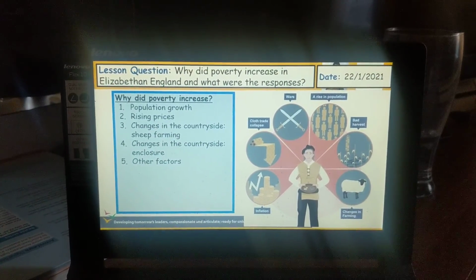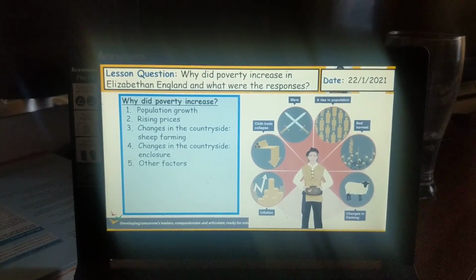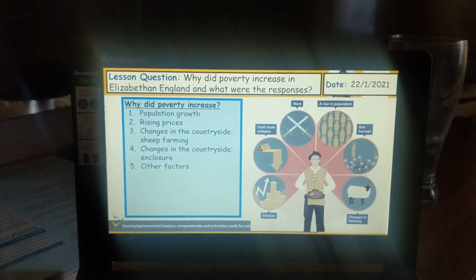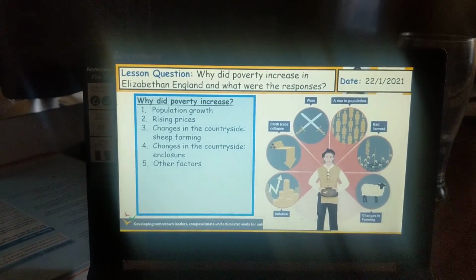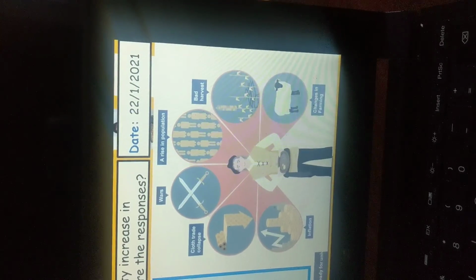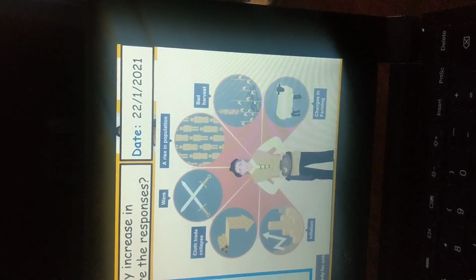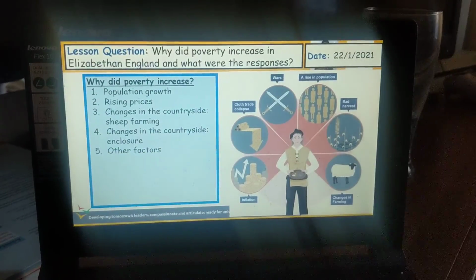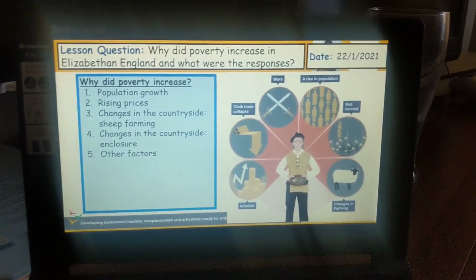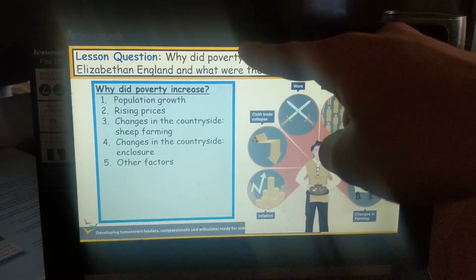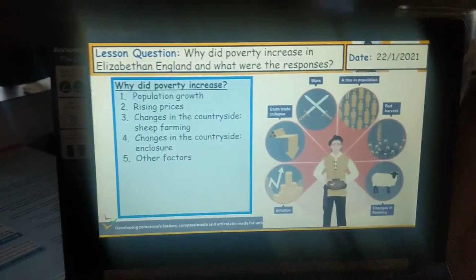And number 5, there were other factors too, like wars, the collapse of the cloth trade, inflation and bad harvests. Some really good reasons why poverty increased, and we're going to look at them in more detail in our lesson today. So now you know why poverty increased in Elizabethan England.